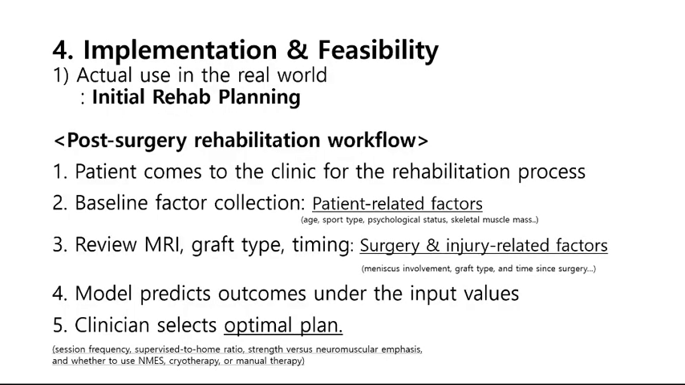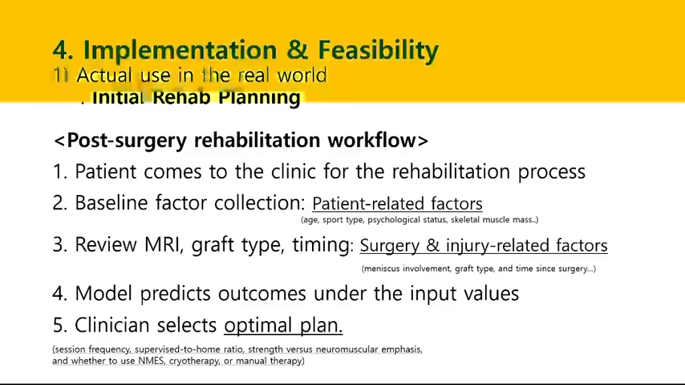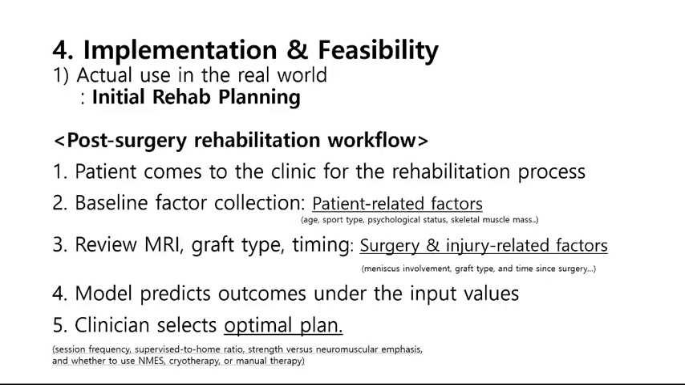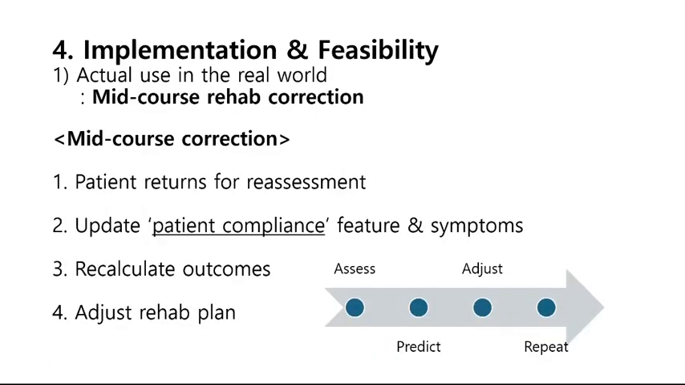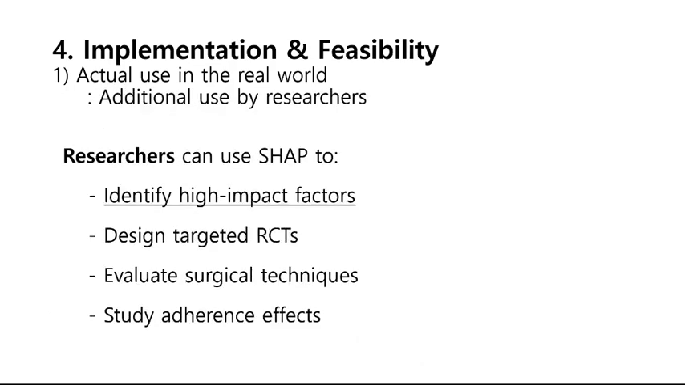The model integrates naturally into the rehabilitation workflow. After surgery, athletes return to the clinic where clinicians and physical therapists enter patient factors as well as injury and surgical details. The model then helps clinicians select the most appropriate rehabilitation plan, including session frequency, supervised to home ratio, and so on. And during follow-up visits, updated information such as patient adherence is added, allowing the model to refine the rehab strategy over time. Also, researchers can use SHAP values to identify features that may be helpful to explore further.